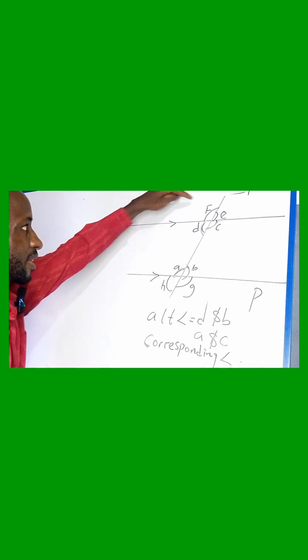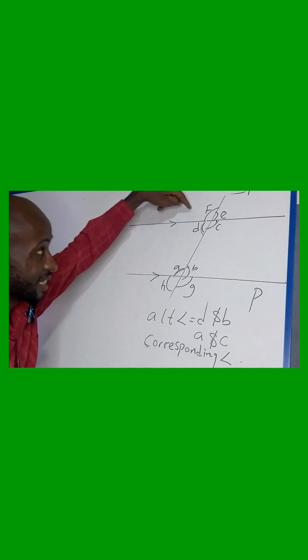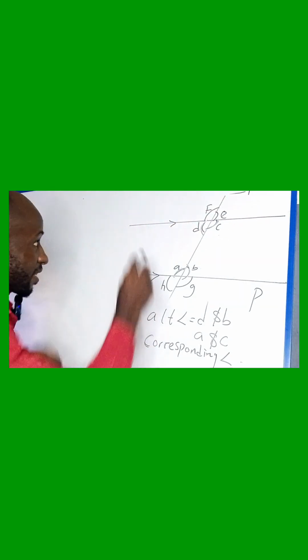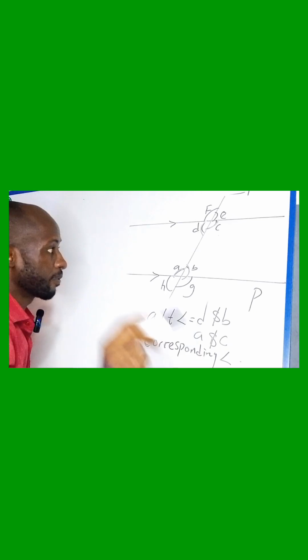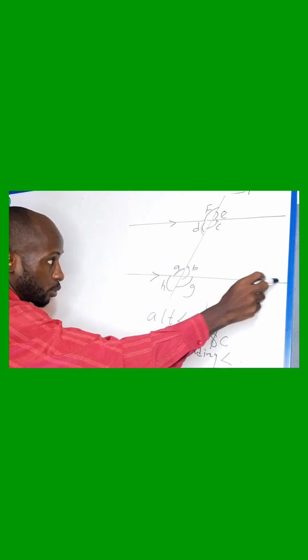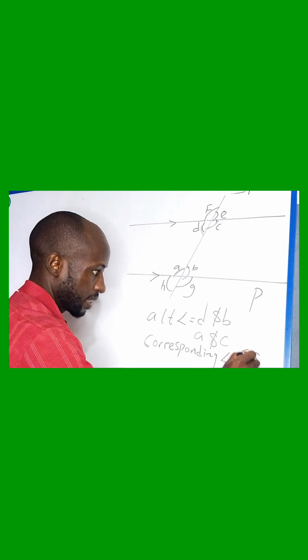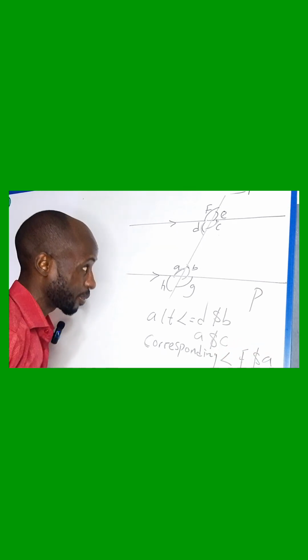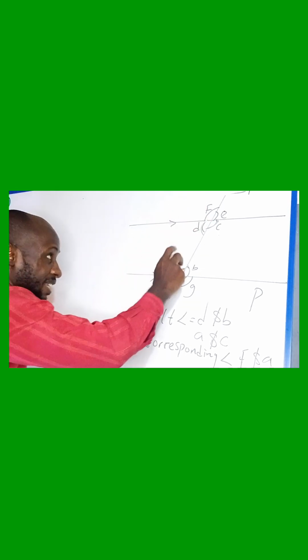Looking at this, here is up. Here is up. And on this first parallel line, the F is up. Any value is also up in the second one. Here also, up. So the F and A are corresponding.